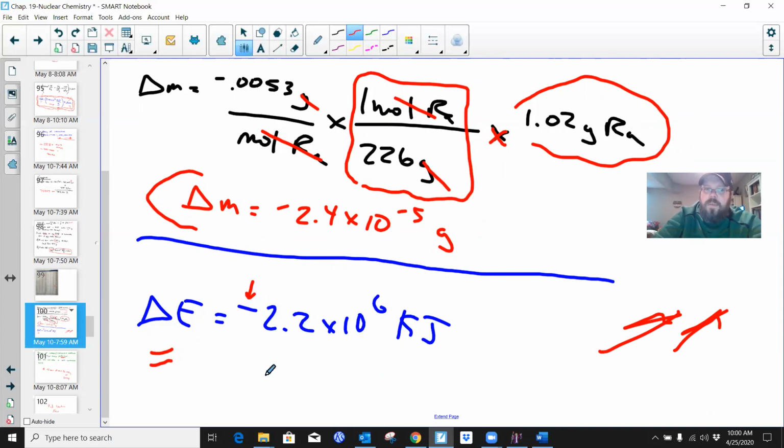And 2.2 times 10 to the 6, that would be 1, 2, 3, 4, 5, 6 places. Oops, that should be a 2. My bad. So that's 2.2 million kilojoules. That's a lot. It's a really big number.